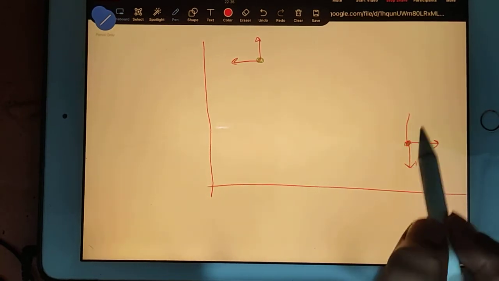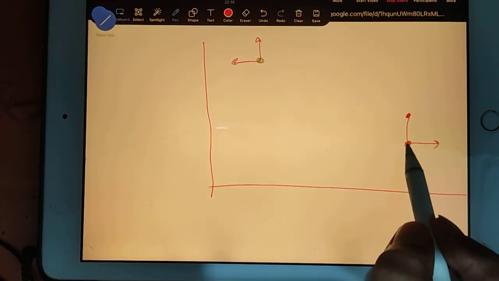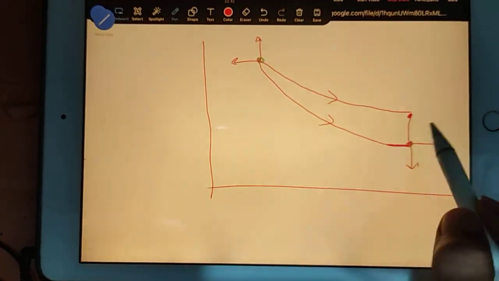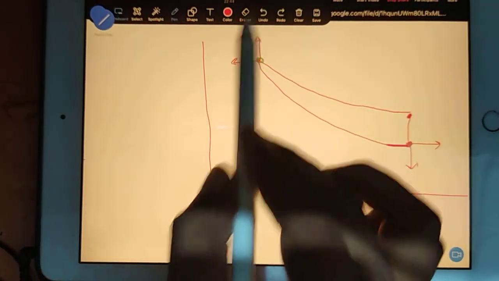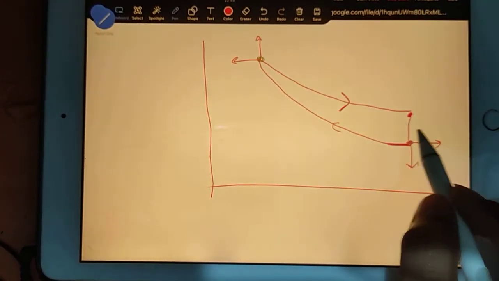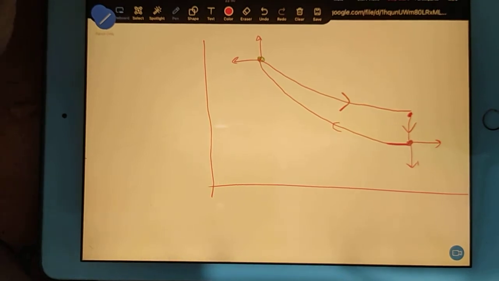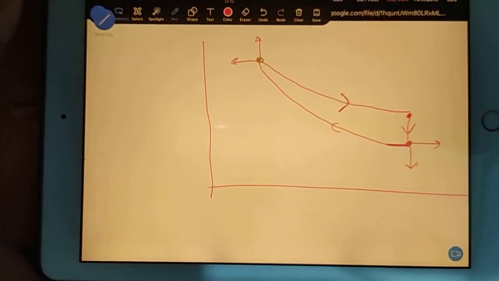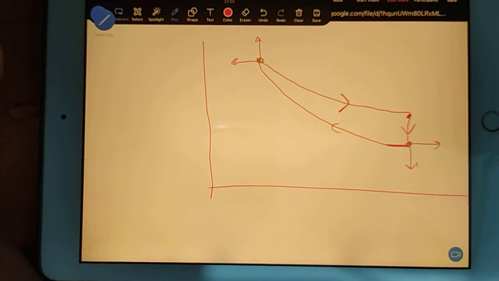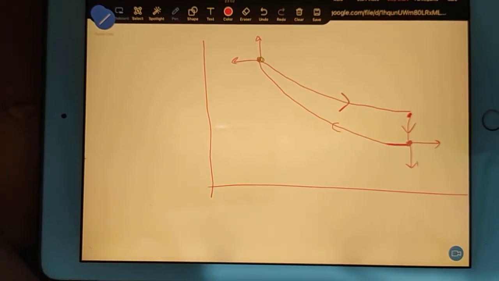Now you got one point here, you put one point here, so go like this and come like this. Sorry, the arrow is wrong. We have to produce work, so your cycle should be clockwise like this, because only clockwise cycles can produce work. So it should be like this. Now my question is, how will you judge which is your isothermal line and which is your isentropic line? How will you judge?